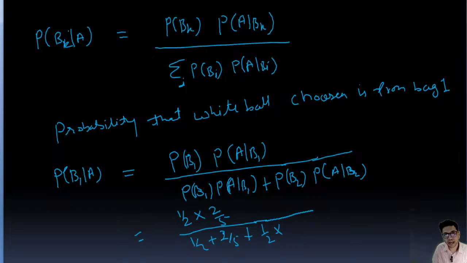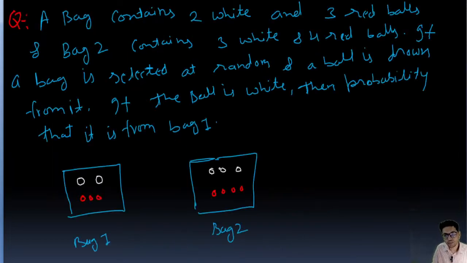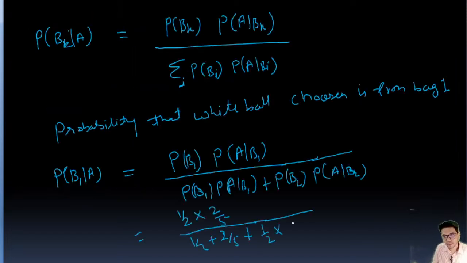So white ball from bag 2 means in bag 2 there are 7 balls and 3 white balls. So probability is going to be 3 by 7 because 3 white balls. So 3 by 7. Very important step, guys. Okay. So now we'll solve it. If we solve it, so this value is going to be 2 by 10 upon, this is going to be 28 by 28 plus 30 by 40.